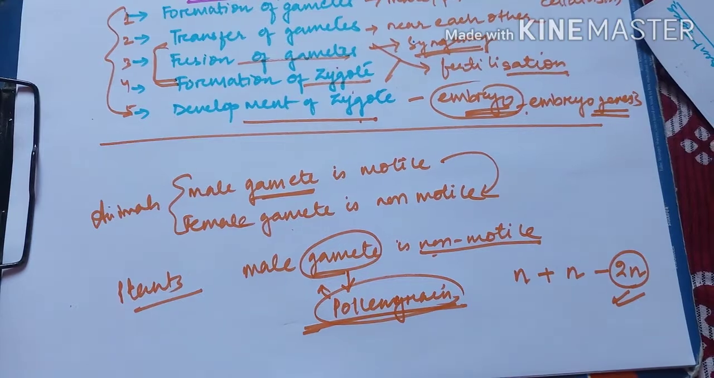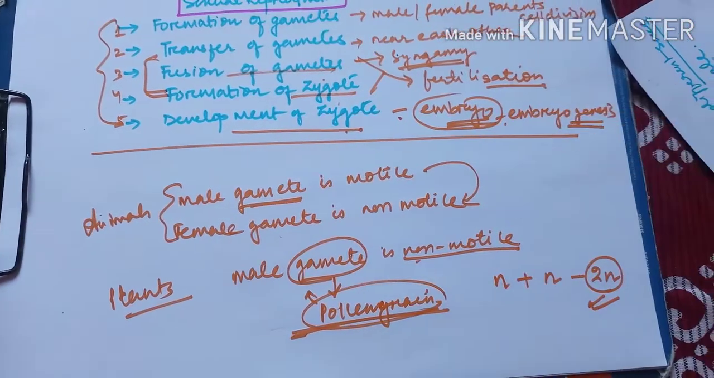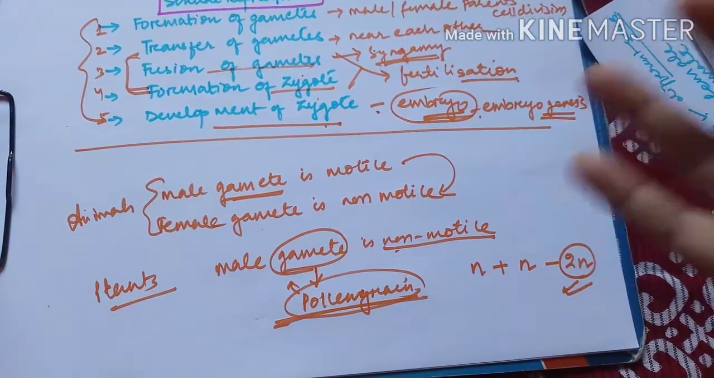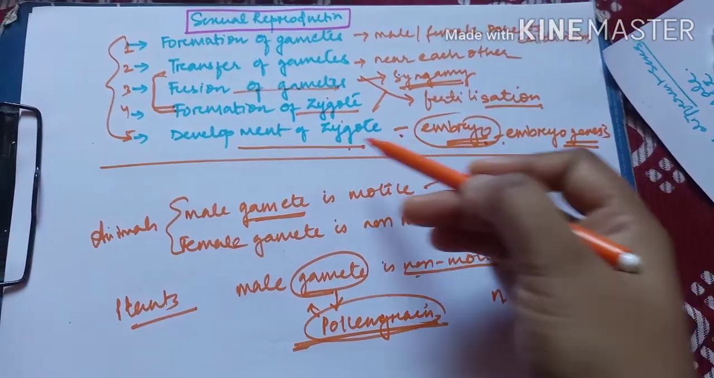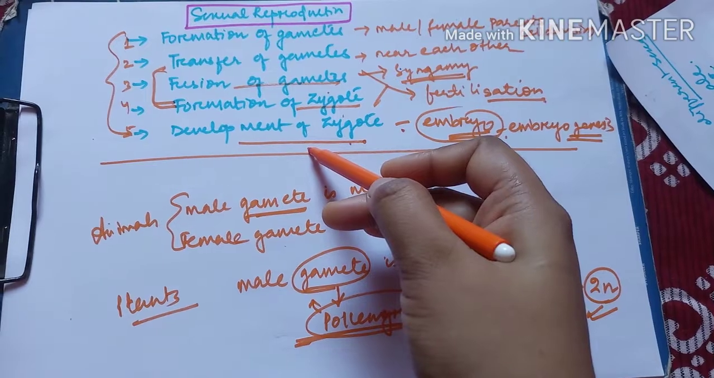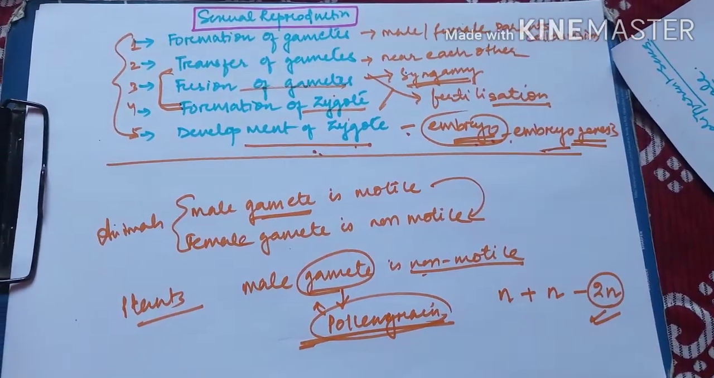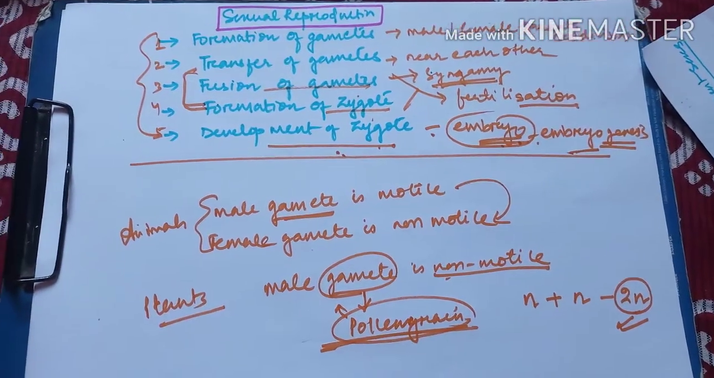Then there will be formation of a zygote: a new cell having 2n number of chromosomes is called the zygote, followed by the development of the zygote, in which the zygote carries out cell division to produce a number of cells. These cells remain as a cluster called an embryo, and the process in which the zygote develops by cell division and forms an embryo is known as embryogenesis, which in future will develop into a new organism. So this is all about today's class.